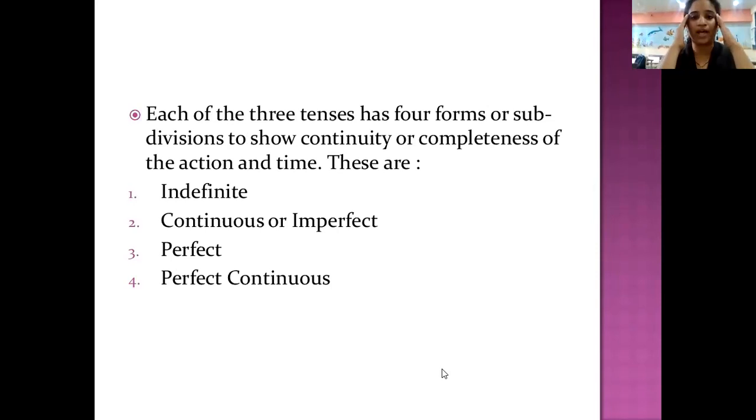Simple, you should always have that in your mind, base form of the verb. Continuous, ing form of the verb, the working. Perfect is the past participle of the verb. Perfect continuous is past participle of the helping verb along with your ing form of the base verb. So always keep that in mind. When you have the word in front of you, you should have that ability to imagine the word also. Simple, base form, continuous, ing form of the verb. Just keep that in the back of your mind.